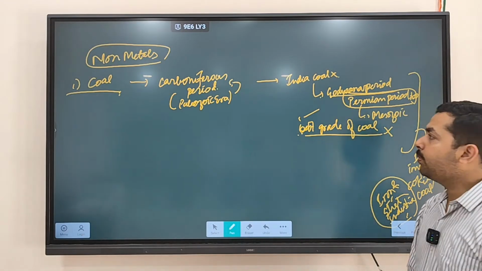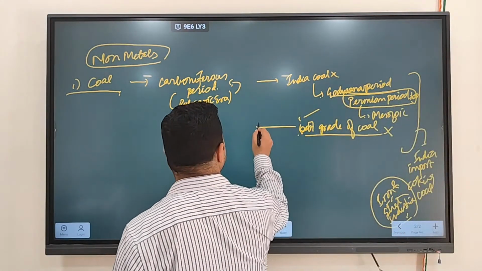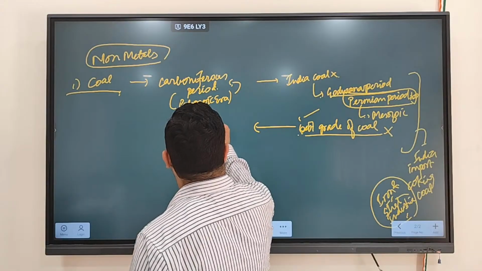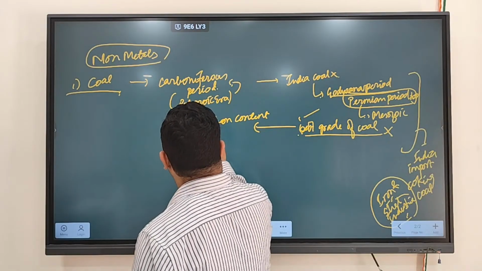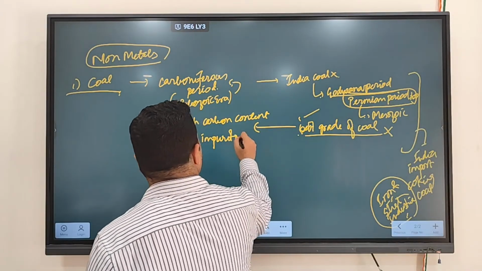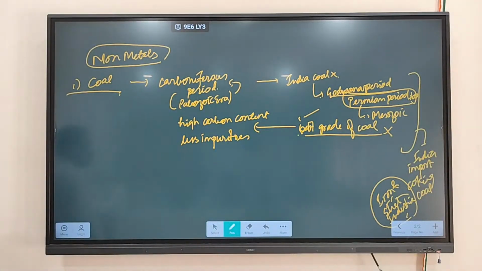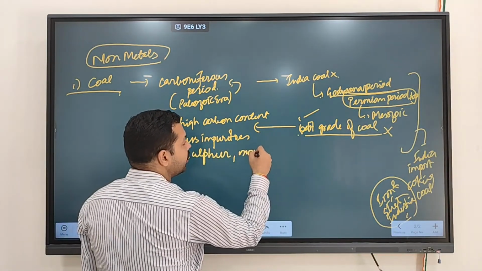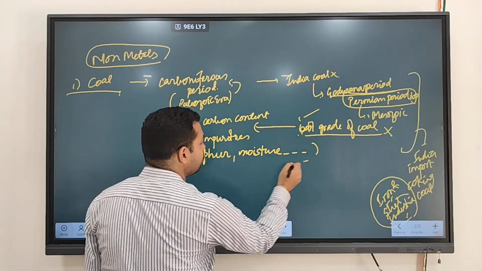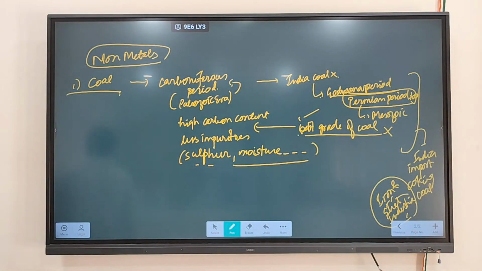Normally, best grade of coal means high carbon content and less impurities. What are the impurities that are present? Sulfur is an impurity that is present. Moisture is an impurity that is present, and so on. A lot of impurities can be present inside the coal.